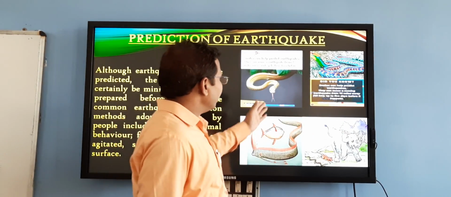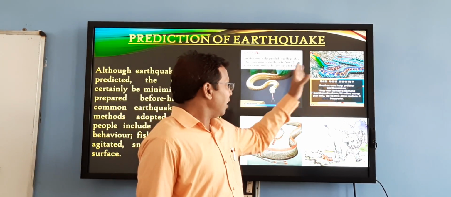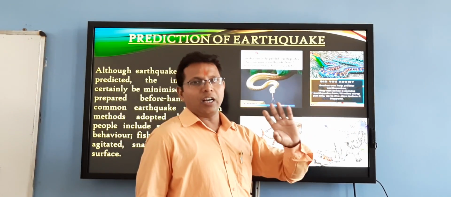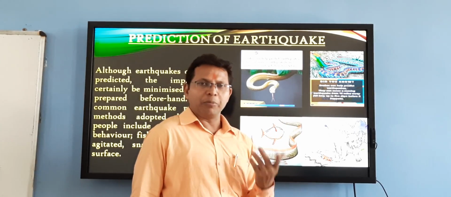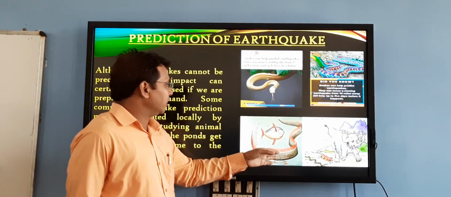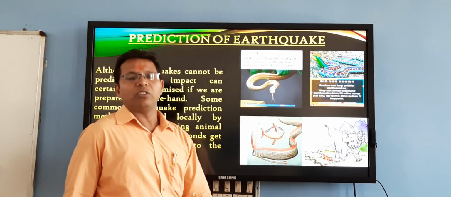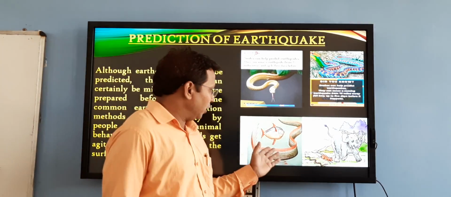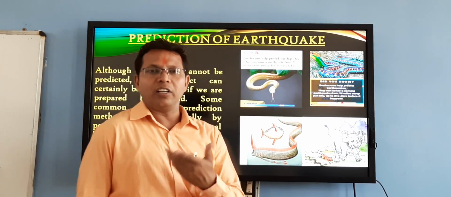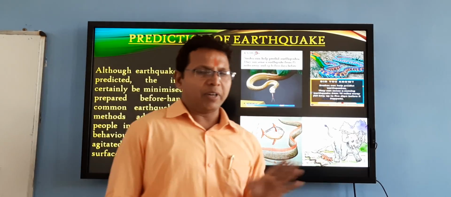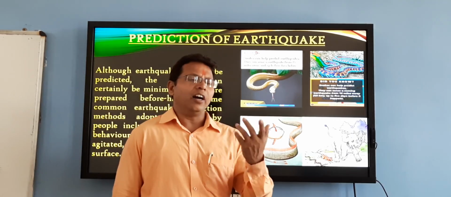You can see some animals in this picture. This is a type of fish. Different types of snakes also show abnormal behaviors. They come out from their holes, their homes, before the coming of earthquakes. These are ocean species, and they live in the deep part of the sea. But before an earthquake, they come out at the bank sides or the coastal areas. By watching these sea fishes, people commonly predict that earthquakes will come.